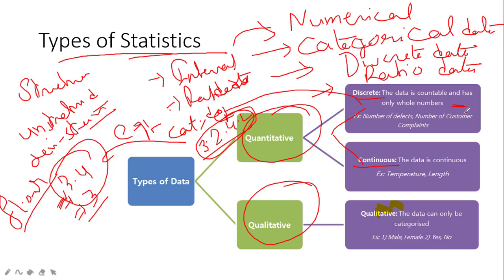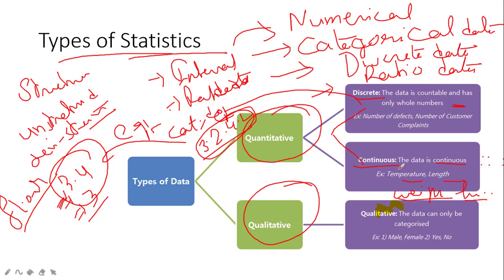Now let's move to continuous data. Continuous data are numbers that can be broken into finer and finer units, usually in a range. Examples are temperature, length, weight, and height, like heights, kilograms, and grams. All of those are continuous, meaning they continue until the last.